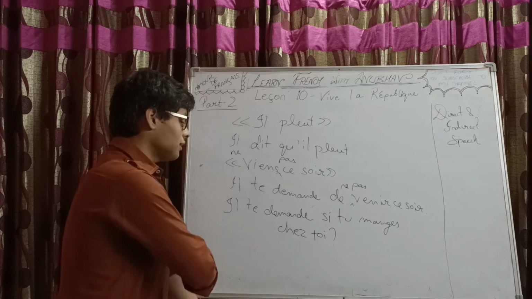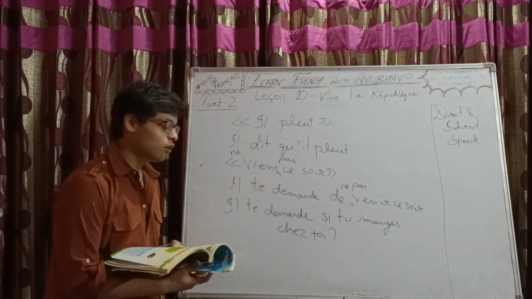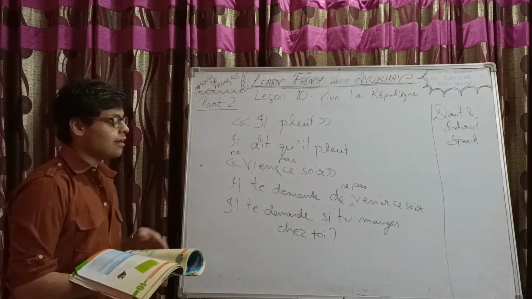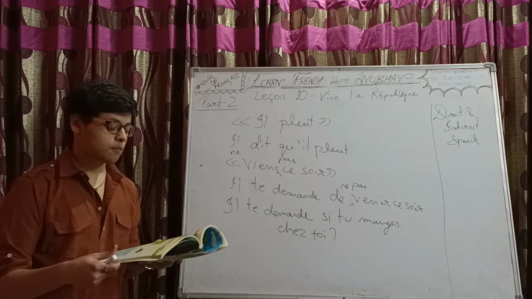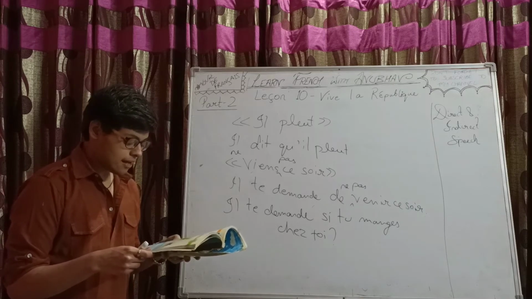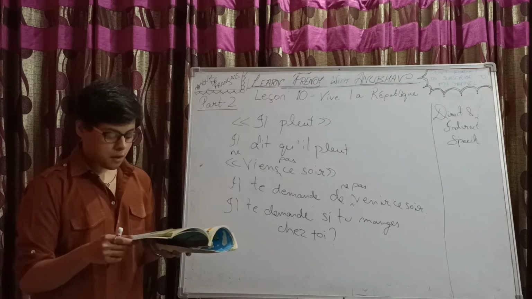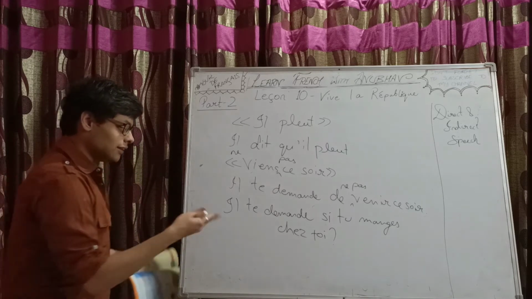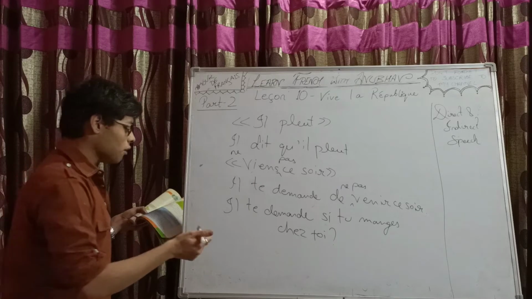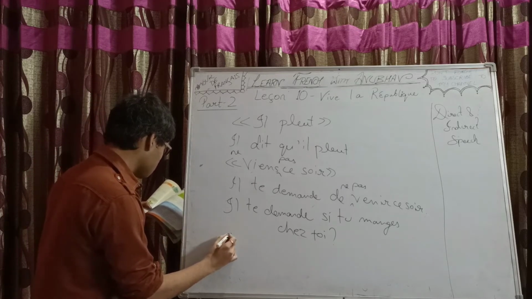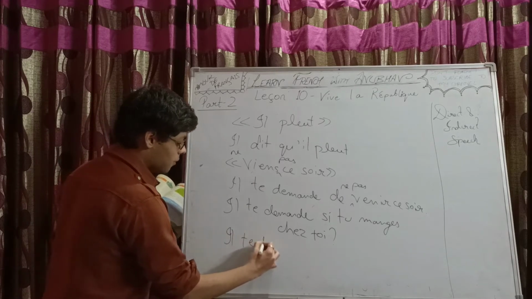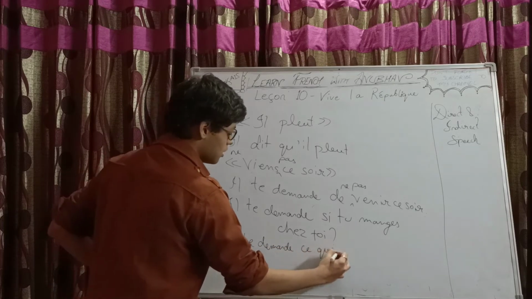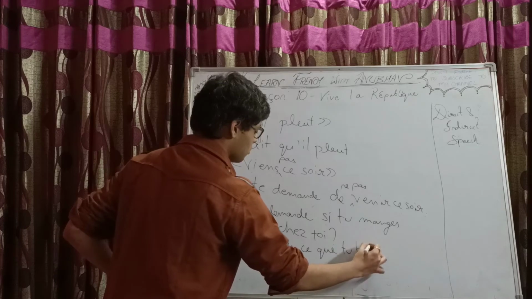So the si gets added. It translates to: he asked you if you eat at your place. Second, qu'est-ce que tu bois? What do you drink? For qu'est-ce que, instead of si, it will become ce que. So: il te demande ce que tu bois.